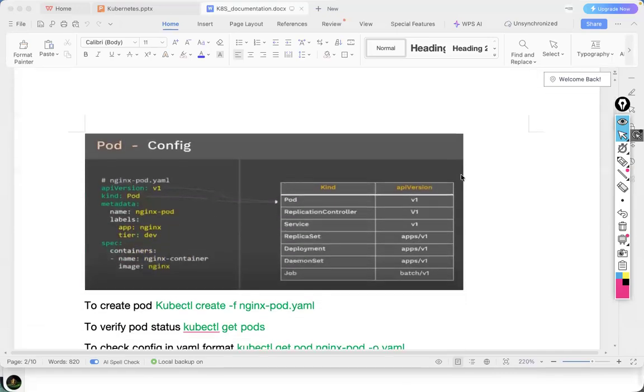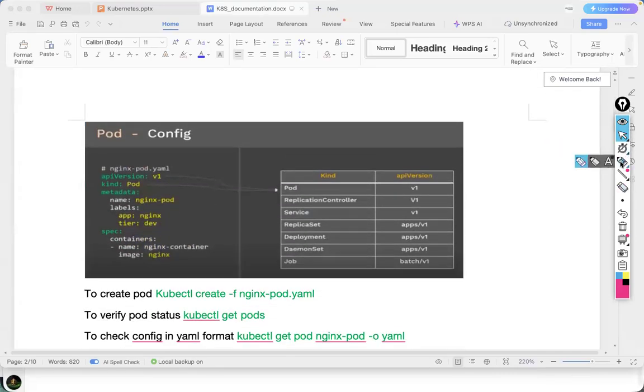Now, how to create a pod, like sample code, how the code will be. Let's say the file name they have given here is nginx-pod.yaml, YAML scripting. Okay. Next, what is the first field? API version, kind, metadata. Kind means what kind of object you want to create. I want to create a pod. So for a pod, what is the version? API version v1. Then metadata, name of the pod, nginx pod, like the human being's name is Arvind. Like labels, if you want to give any labels, you can define the labels. Like they have given app nginx, some dev labels. Then spec means specification. In specification, I'm mentioning I want to create containers.